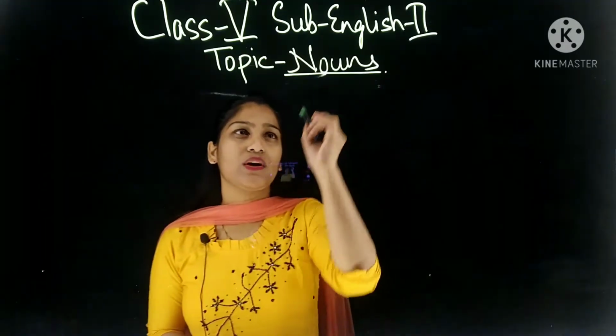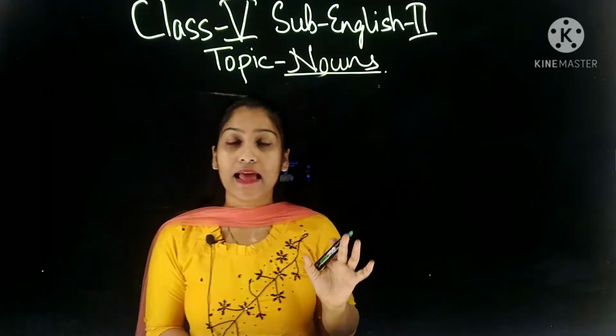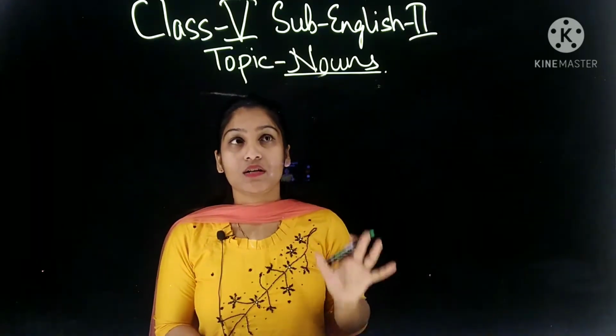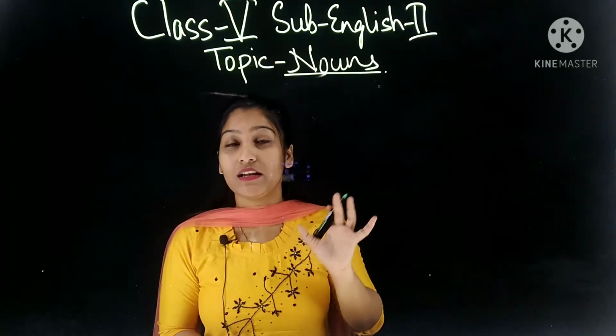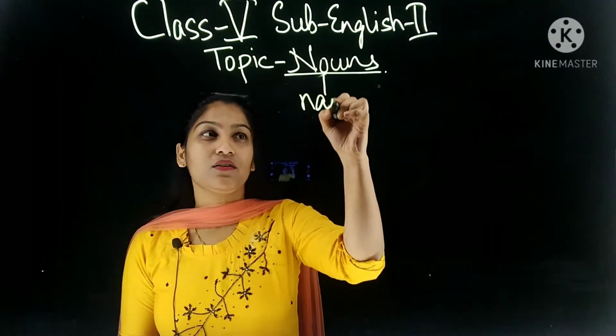Okay, so what do you understand by noun? So we know that everything in the world has a name. Yes or no? There is a name of everything in the world. So these names, the naming words are called nouns. What? Nouns are what? Naming words. Okay?